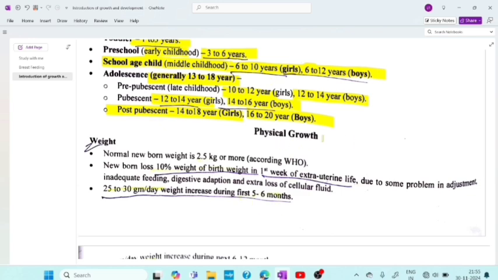Then coming to physical growth. What is that? Normal newborn weight is 2.5 kg or more according to the WHO. Then newborn loses 10% of birth weight in the first week of extrauterine life due to some problem in adjustment, inadequate feeding, digestive adaptation, and extra loss of cellular fluid. So what does that mean? Okay, let me clear you.